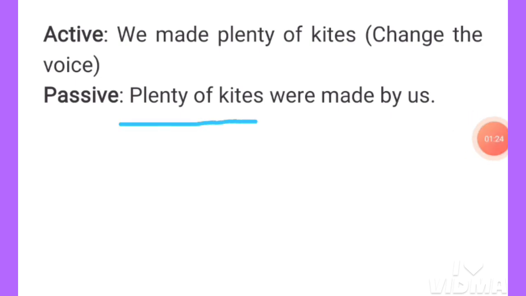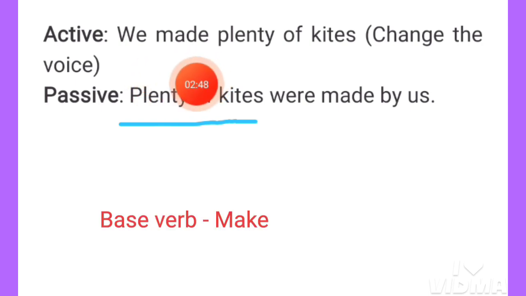This part is the object here. Then were, this were is the auxiliary verb here, because we know we have to add an auxiliary verb here. So this is the plural form, plenty of kites. This is the plural form, and that is why we have used here were. Then the past participle of the main verb. Here this is the main verb, and the base verb of this word is make. Past participle of make is made. That is why we have written here made.